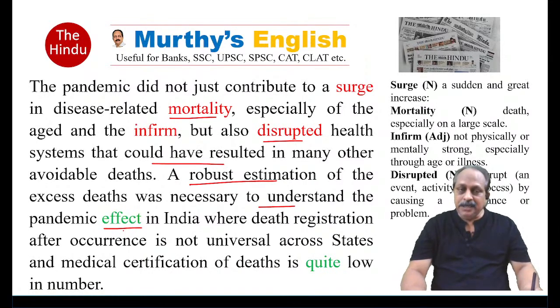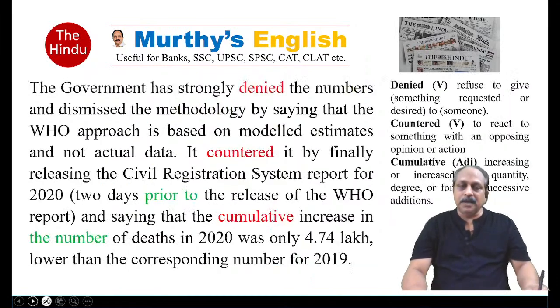Today, whatever you see in green, I'm going to explain later. They go with grammar, important from exam point of view. To understand the pandemic effect or impact in India, where death registration after occurrence is not universal across states. Some states they register, some states they don't. They don't take it very seriously. That is one problem. And medical certification of deaths is quite low in number, not substantial.